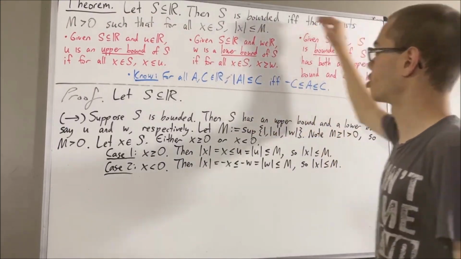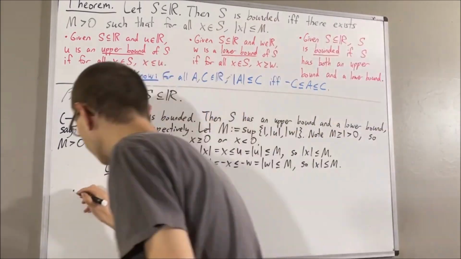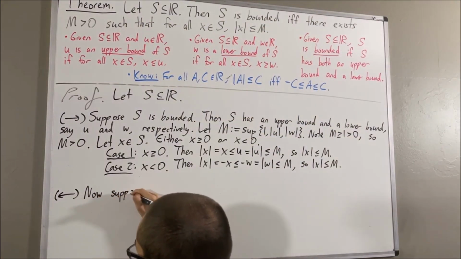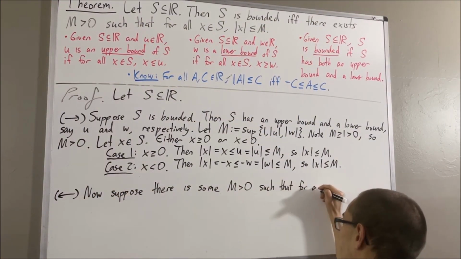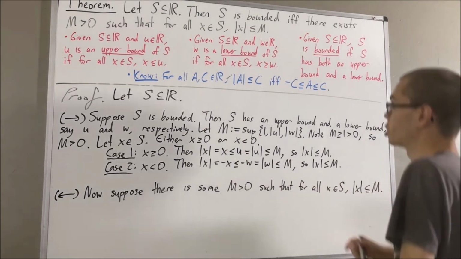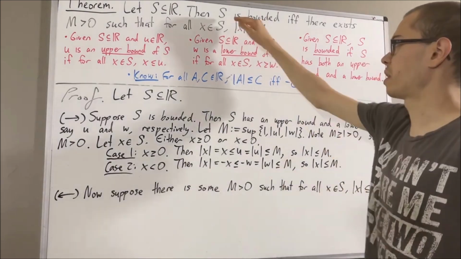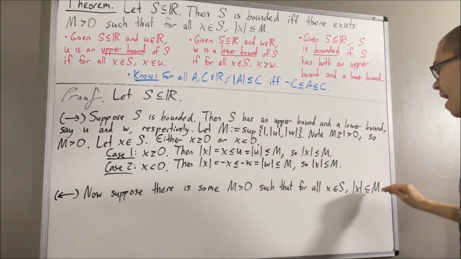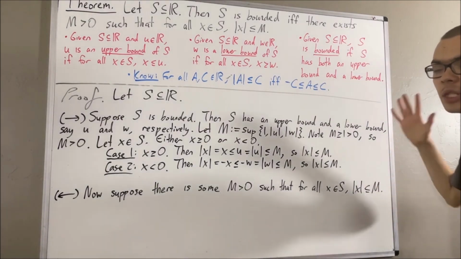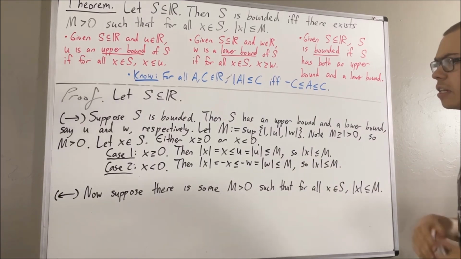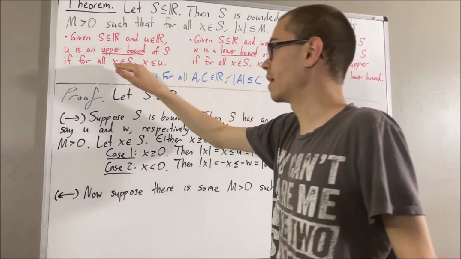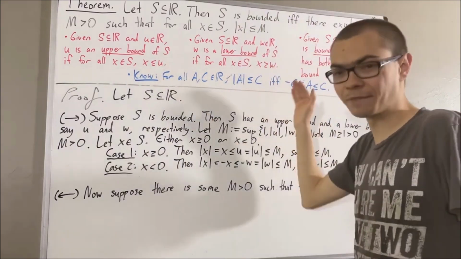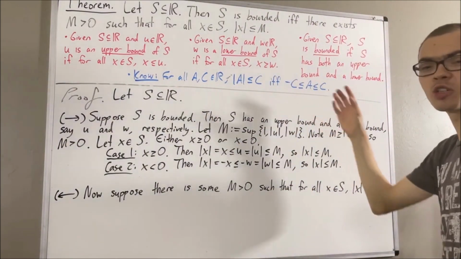Now we're going to prove if this is true, then this is true. And to do so, suppose this is true. Our goal is to show that s is bounded, which means we want to show that s has both an upper bound and a lower bound. Well, we claim that m is an upper bound of s and the negative of m is a lower bound of s. And to see that, we're going to show for all x in s, x is less than or equal to m, and for all x in s, x is greater than or equal to negative m. So let's give ourselves an arbitrary element of s.